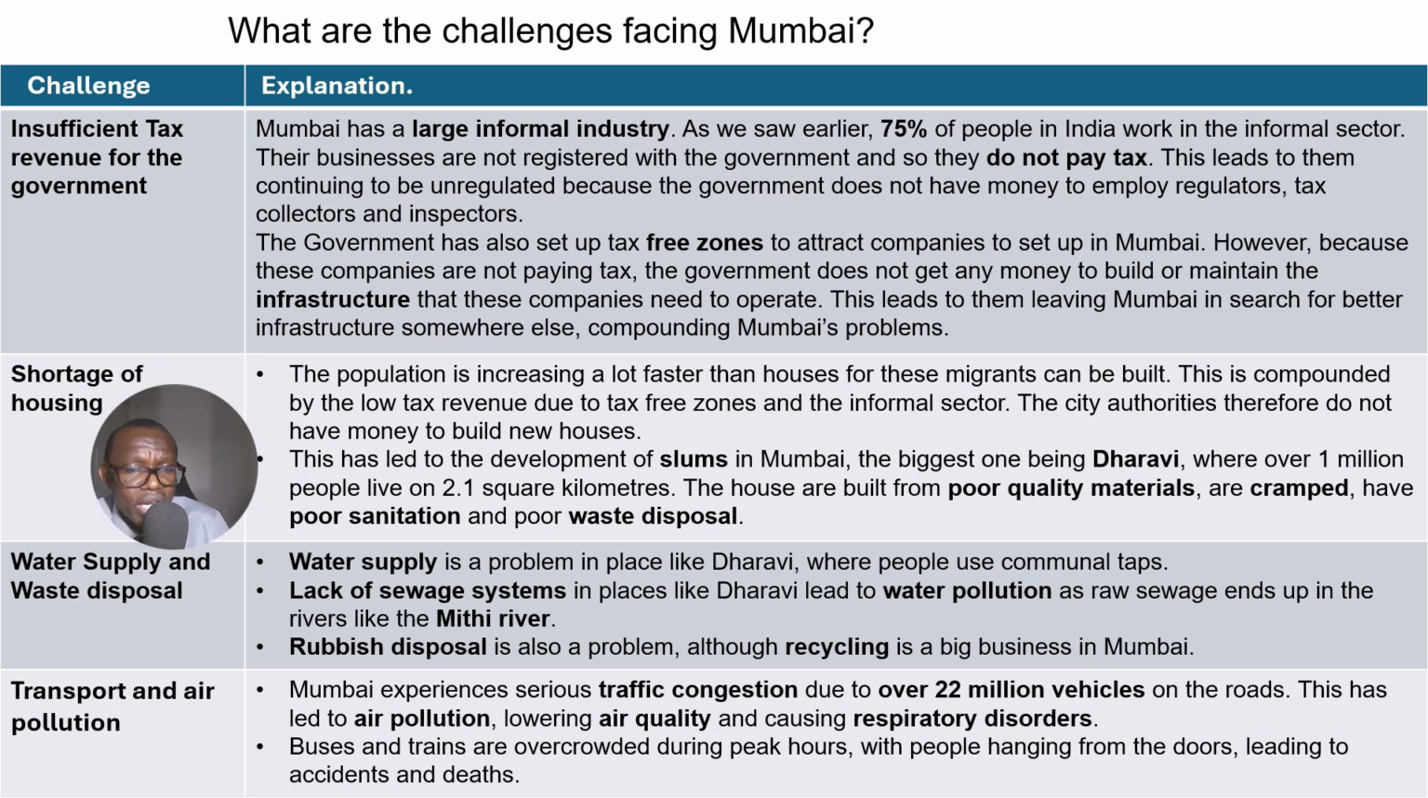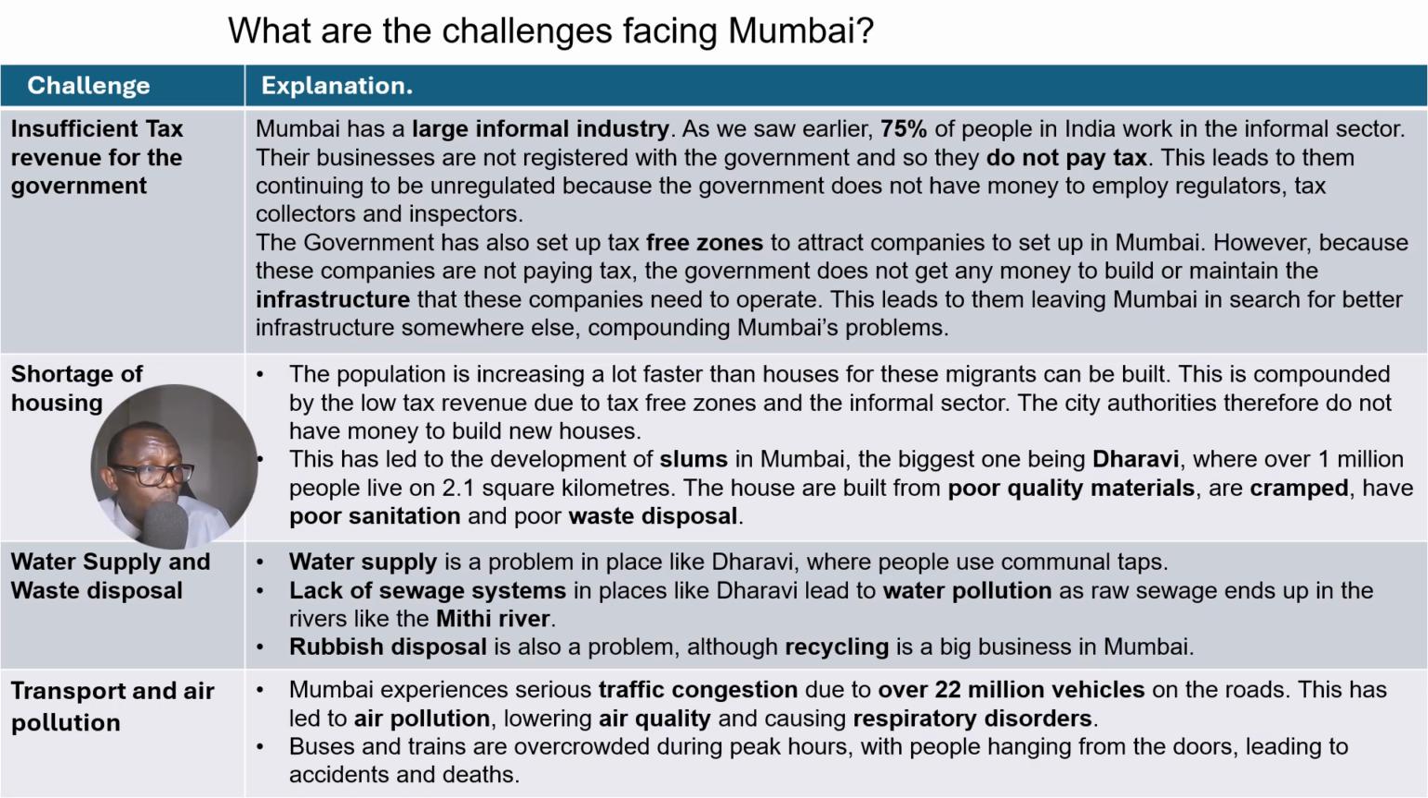Okay, and the second challenge that Mumbai is facing is the challenge of a shortage of housing. Now, as the population increases rapidly due to that rural to urban migration that we talked about, housing then becomes a problem because the houses cannot be built fast enough for the people that are migrating into the cities through the process of rural to urban migration. And this obviously has caused problems because the government doesn't necessarily have the money to build the houses, since they are not collecting enough tax revenue, like we talked about in the previous point. And this has led to the growth of slums.